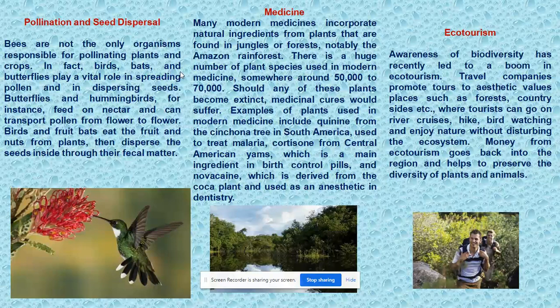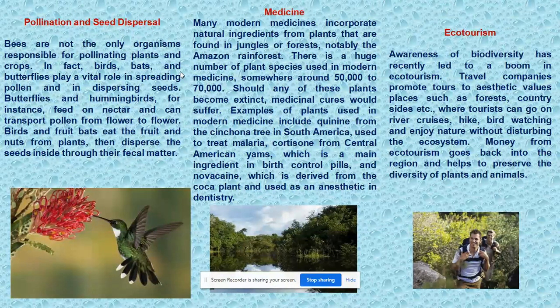Now, pollination and seed dispersal, how it goes. Bees are not the only organisms responsible for pollinating plants and crops. In fact, birds, bats, and butterflies play a vital role in spreading pollen and in dispersing seeds. Butterflies and hummingbirds, for instance, feed on nectar and can transport pollen from flower to flower. Birds and fruit bats eat the fruit and nuts from plants, then disperse the seeds inside through their fecal matter.